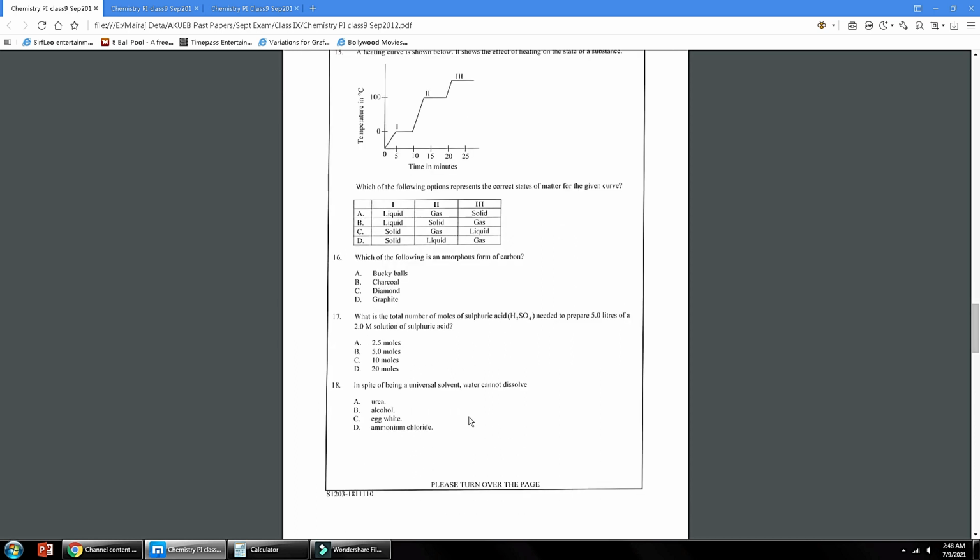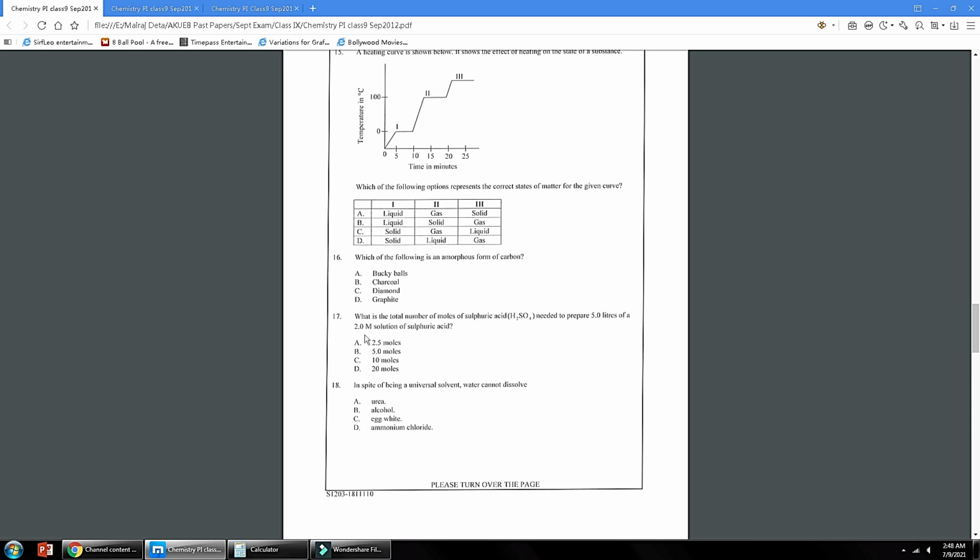Number 16, which of the following is an amorphous form of carbon? So it is charcoal, buckyball, diamond and graphite. These are three crystalline forms of carbon. Charcoal is the amorphous form.